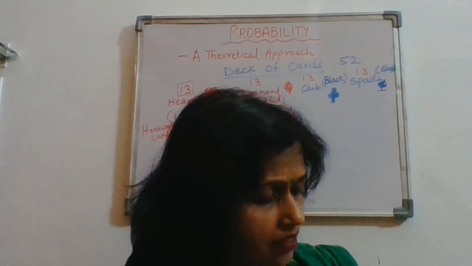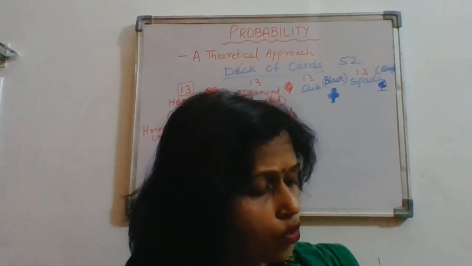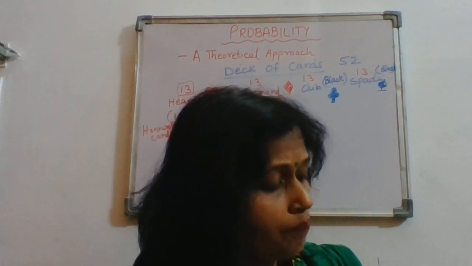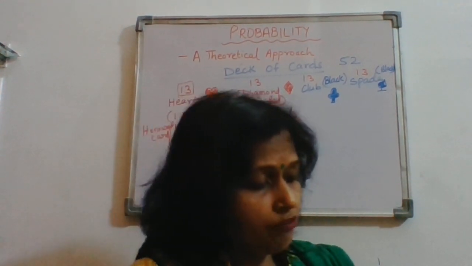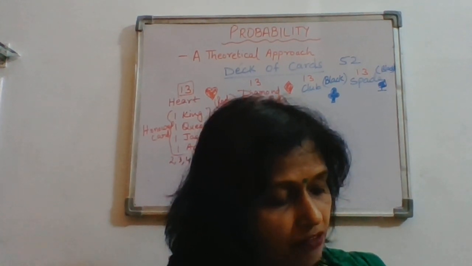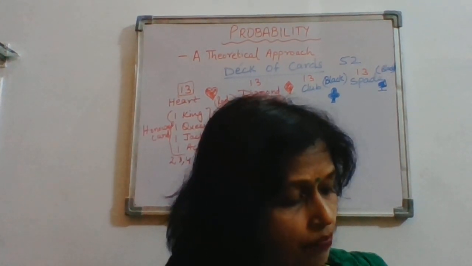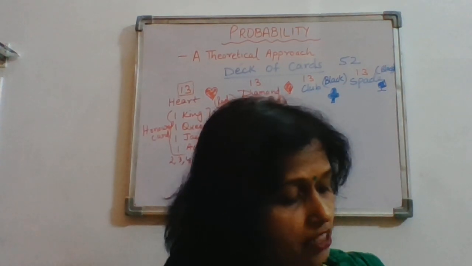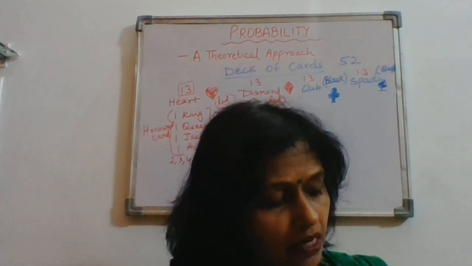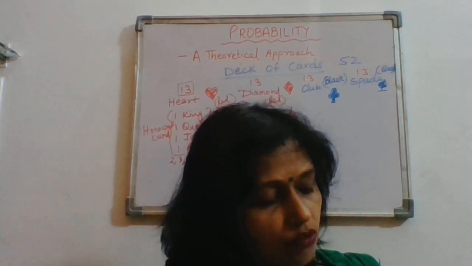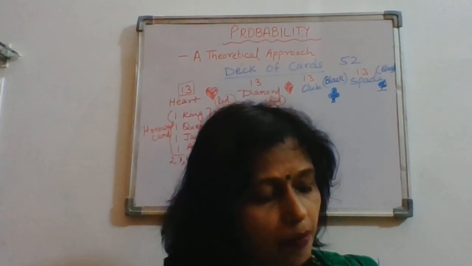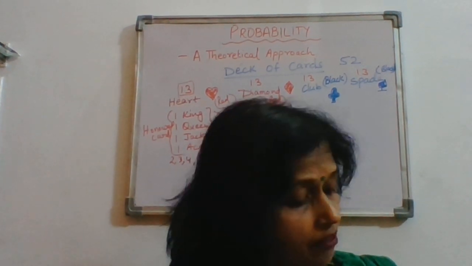Question number 11. Gopi buys a fish from a shop for his aquarium. The shopkeeper takes out one fish at random from a tank containing 5 male fish and 8 female fish. Now, what is the probability that the fish taken out is a male fish? Okay, male fish, they are 5 in number, and total possible outcome is 8 plus 5, that is 13. So 5 by 13 will be the probability of getting the male fish.